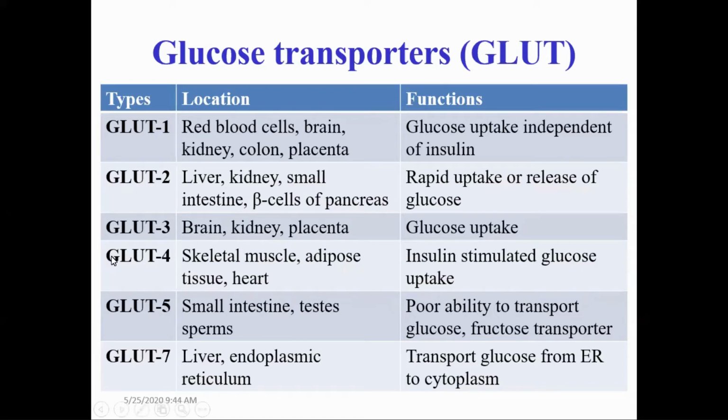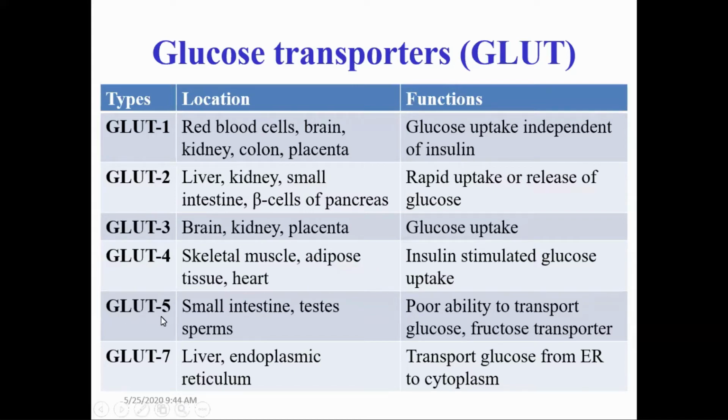And GLUT4 has a very clinical significance. Due to deficiency of glucose transporter 4, or due to deficiency of insulin, the person gets diabetes mellitus type 2. In diabetes mellitus type 2, due to the lack of this glucose transporter or insulin, though the concentration of glucose is high in the blood, the skeletal muscles and adipose tissues are not able to take up that glucose for its utilization. Because of that, the person is in a hyperglycemic condition.